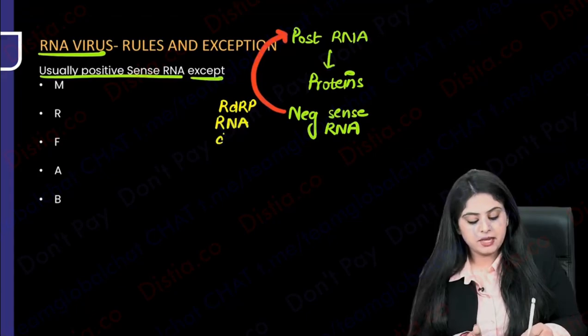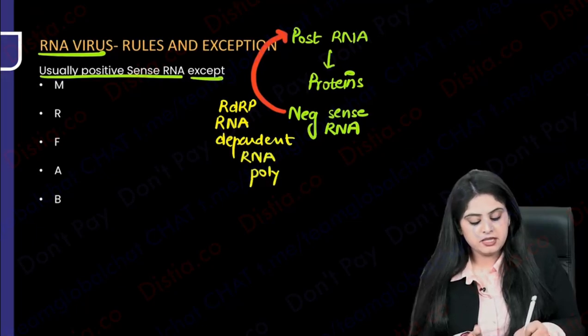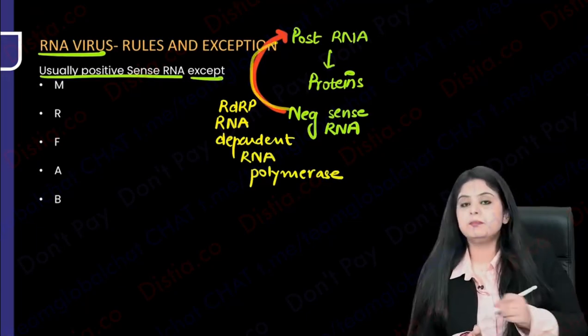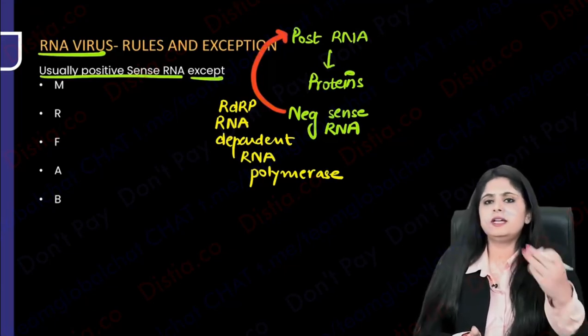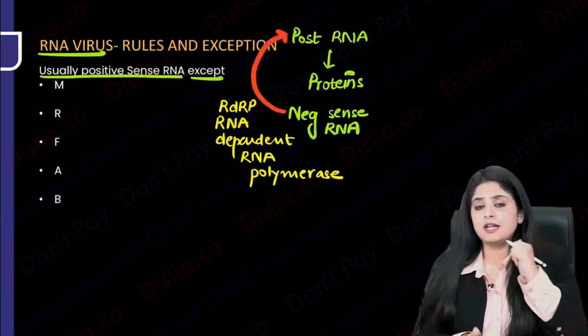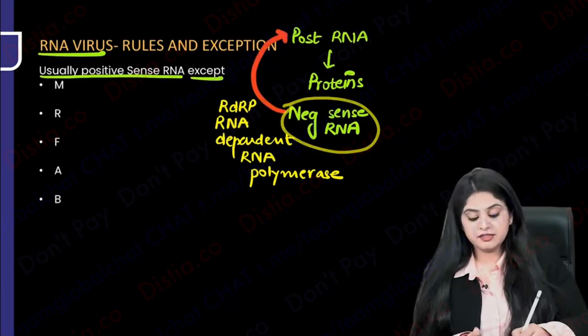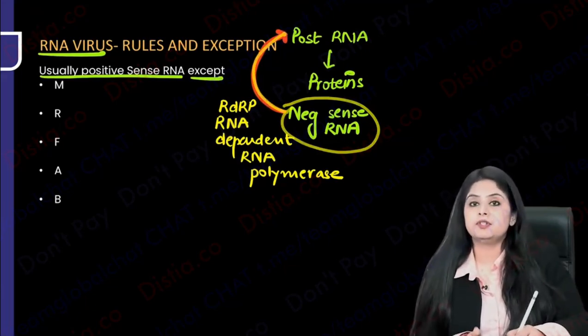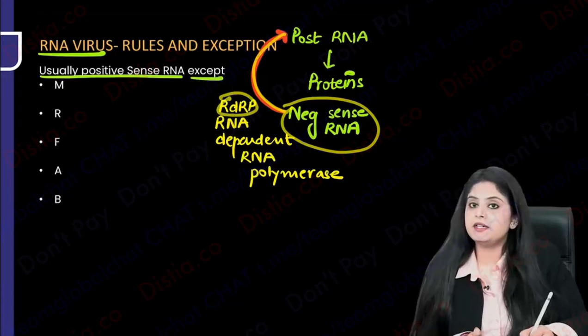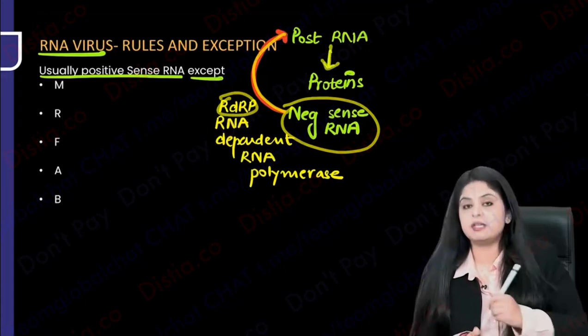RDRP is the one that is going to be making it positive. So simple. If it is a positive sense RNA, it will directly make protein, and that is what all the RNAs are. But this negative sense one is first going to be converted into positive sense by RNA dependent RNA polymerase, and then it's going to make a protein.